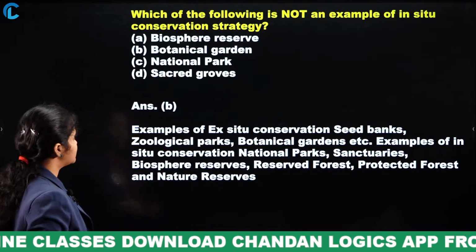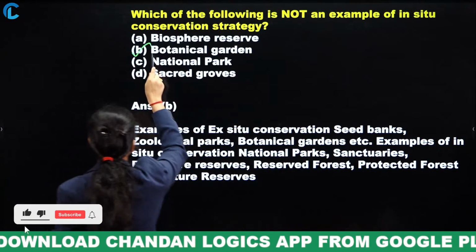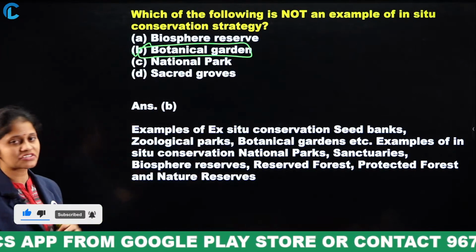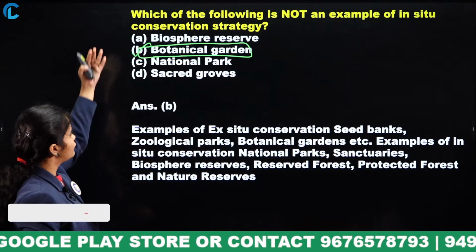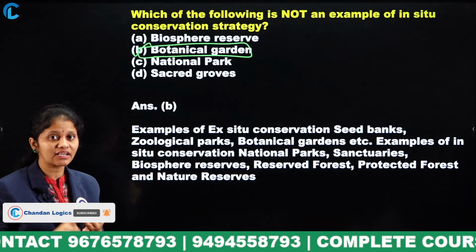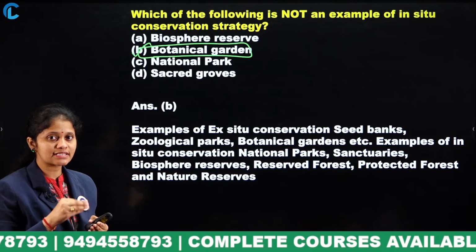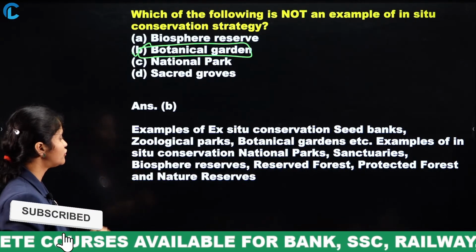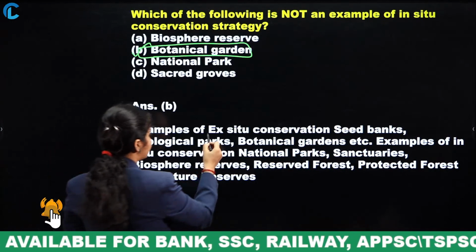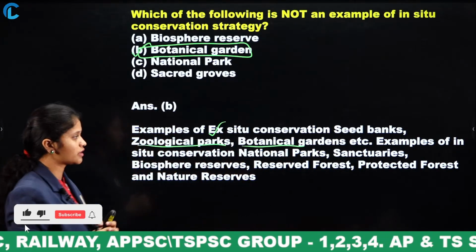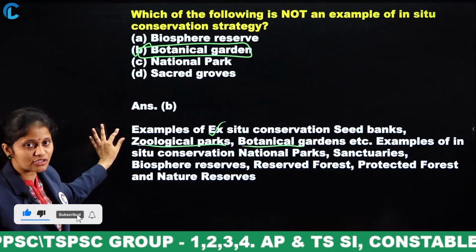Let me move to your answer, that is Botanical Garden. So here try to focus on the concept called in situ conservation strategy, right? Biosphere Reserve, National Park and Sacred Groves all come under in situ conservation. Then ex situ conservation includes botanical gardens, seed banks, zoological parks, okay? So seed banks come under ex situ.